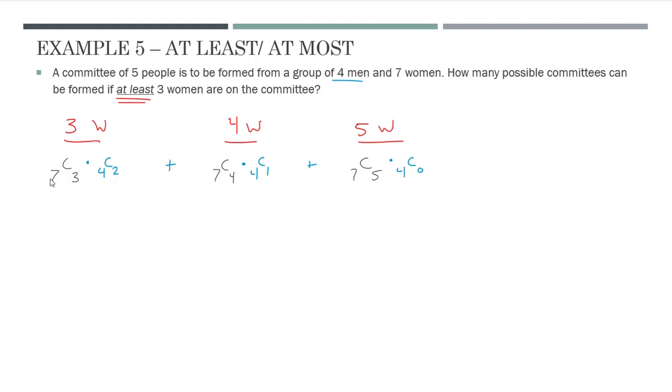So I used the calculator for this one. When I do this multiplication, I got 210. And then we got plus 140 plus 21. And when we total that all together, we get 371. And there we go. So there's all our different possible committee amounts.